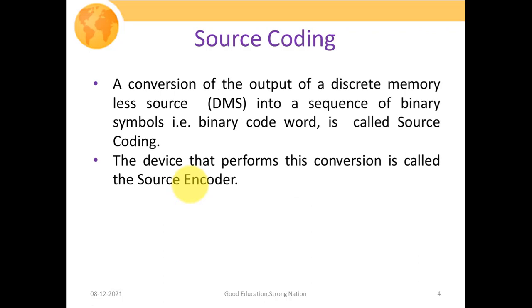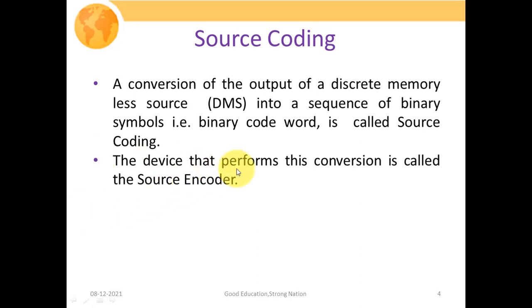So the conversion of the output of a discrete memoryless source into a sequence of binary symbols, that is a binary code word, is called your source coding. So we'll have a discrete memoryless source which will generate different sorts of symbols, and in order to convert them into the digital domain, because our processing demands that we have some basis by which we convert our symbols into digital sequences or binary sequences, that process is called your source coding.